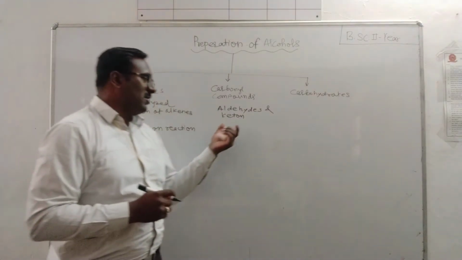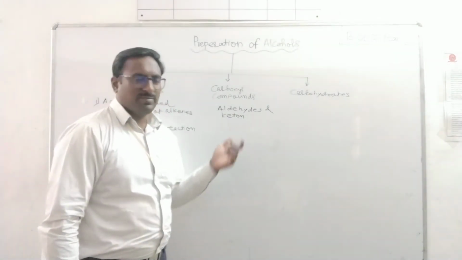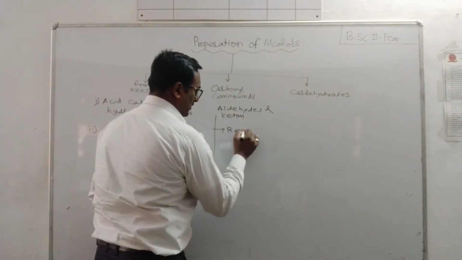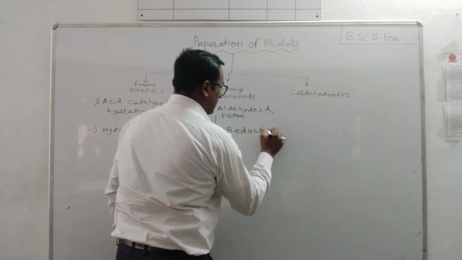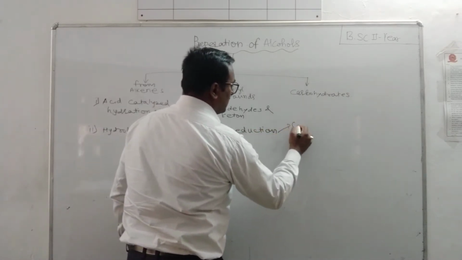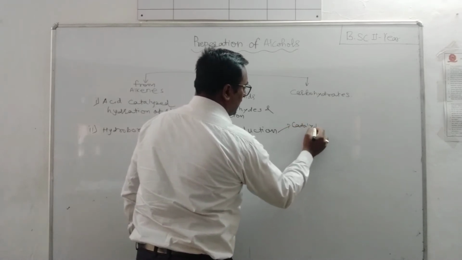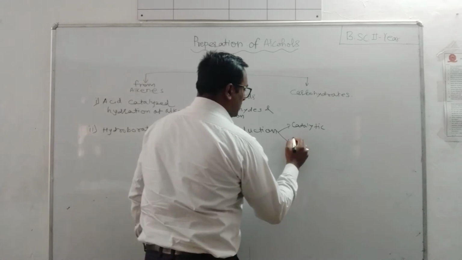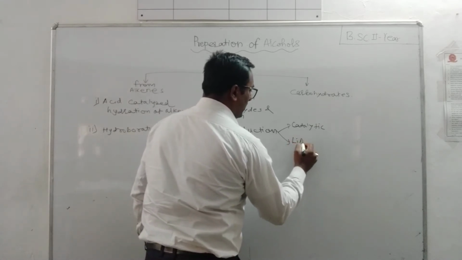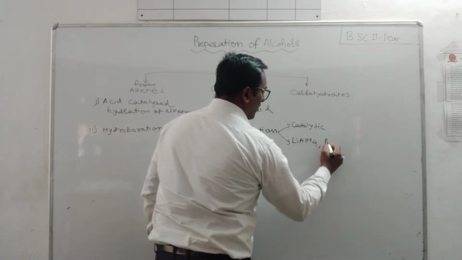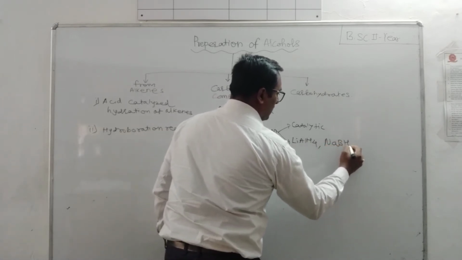We can prepare them by reduction. The first method is reduction, that may be catalytic reduction, or by a reducing agent, that is lithium aluminum hydride LiAlH4, or sodium borohydride NaBH4.